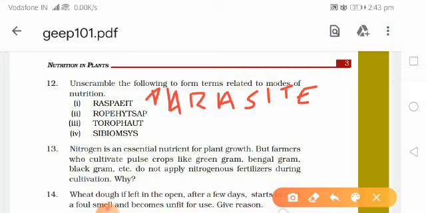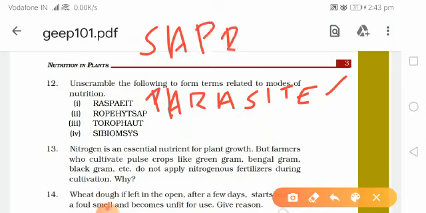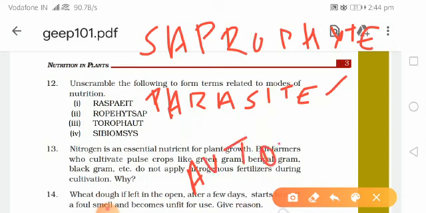It is also a type of heterotrophic nutrition and similar to parasite. It is saprophyte. Next is TOROPHAUT. This is autotroph.